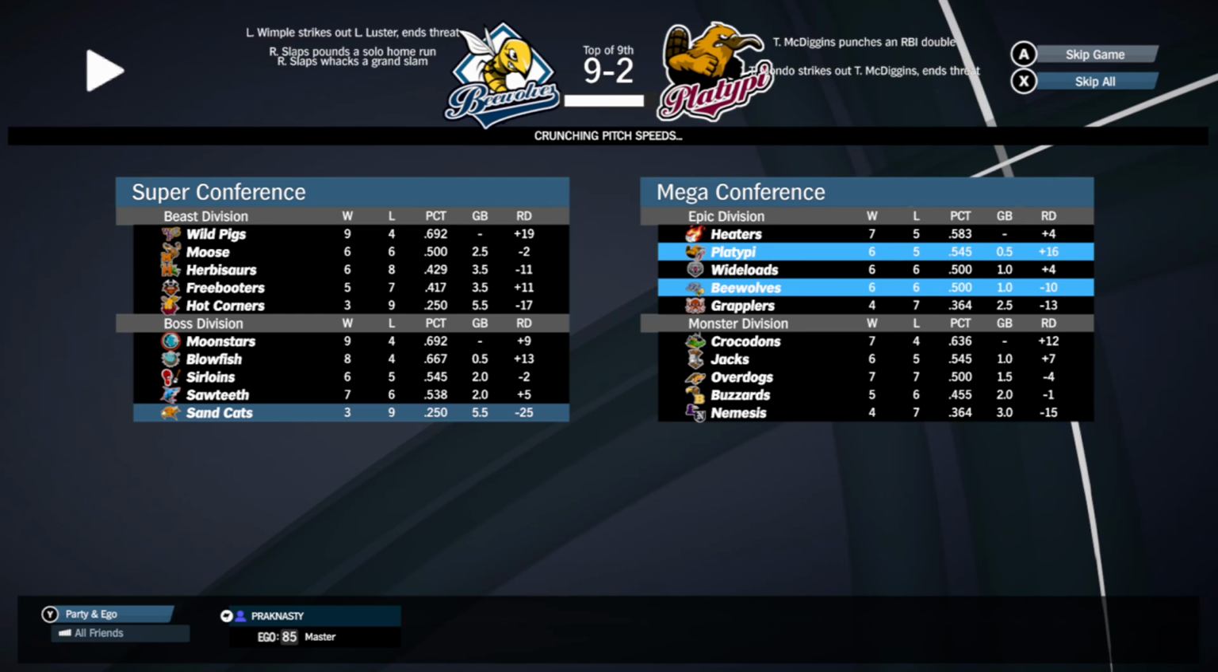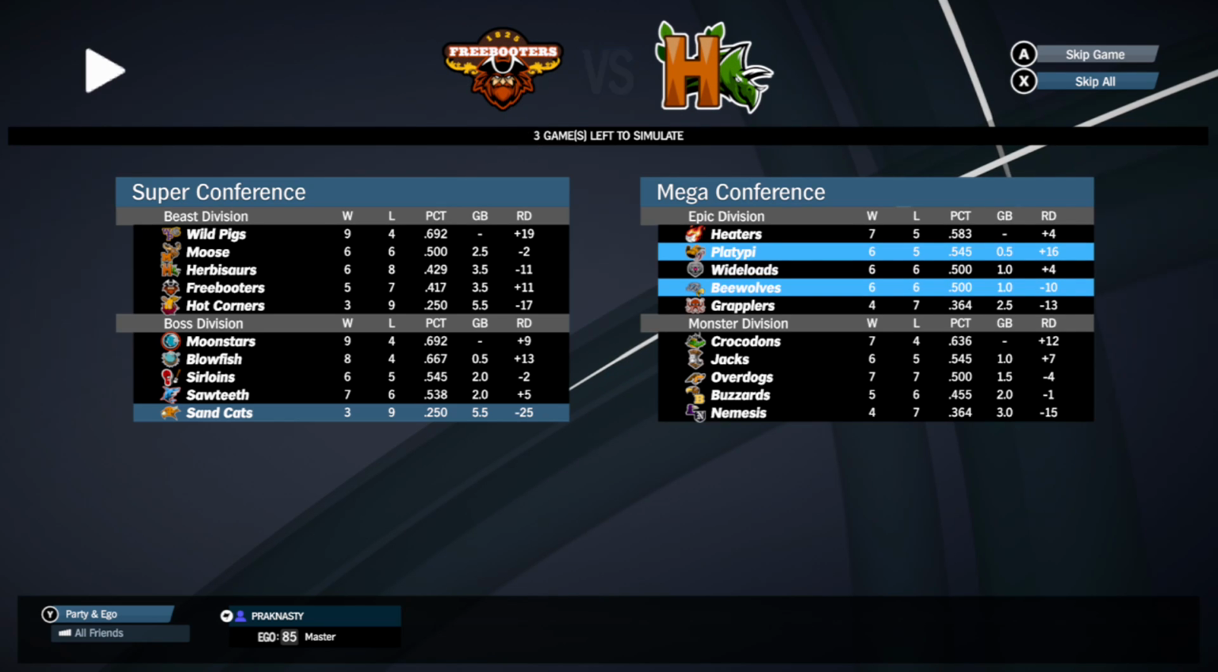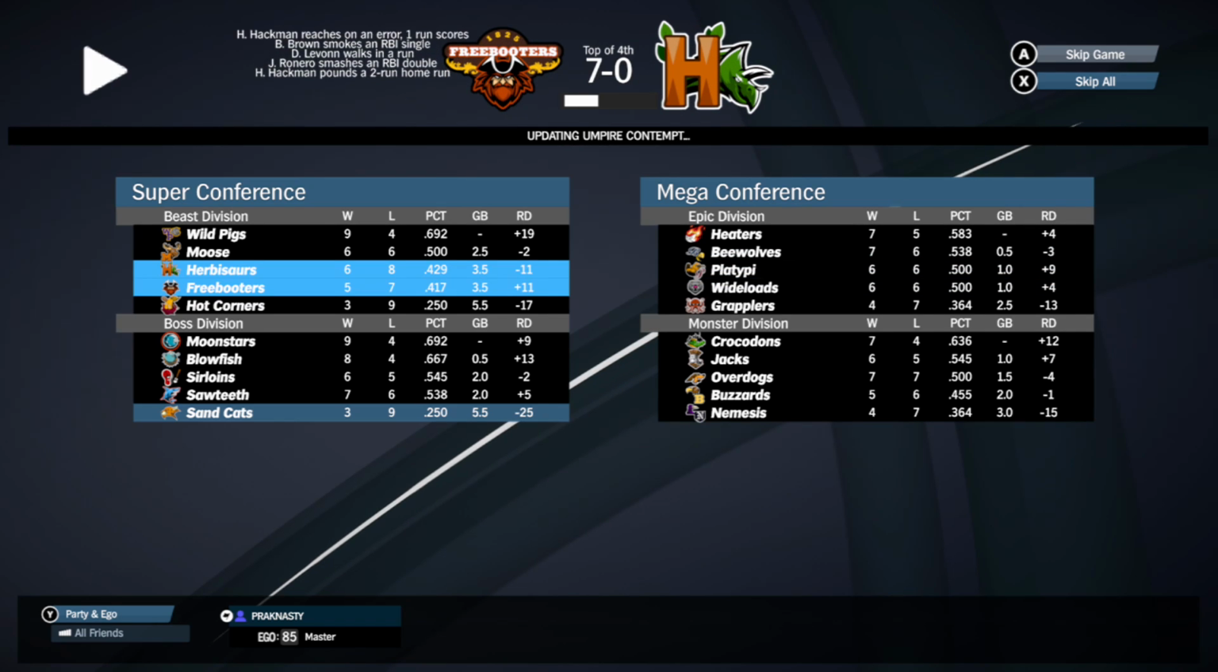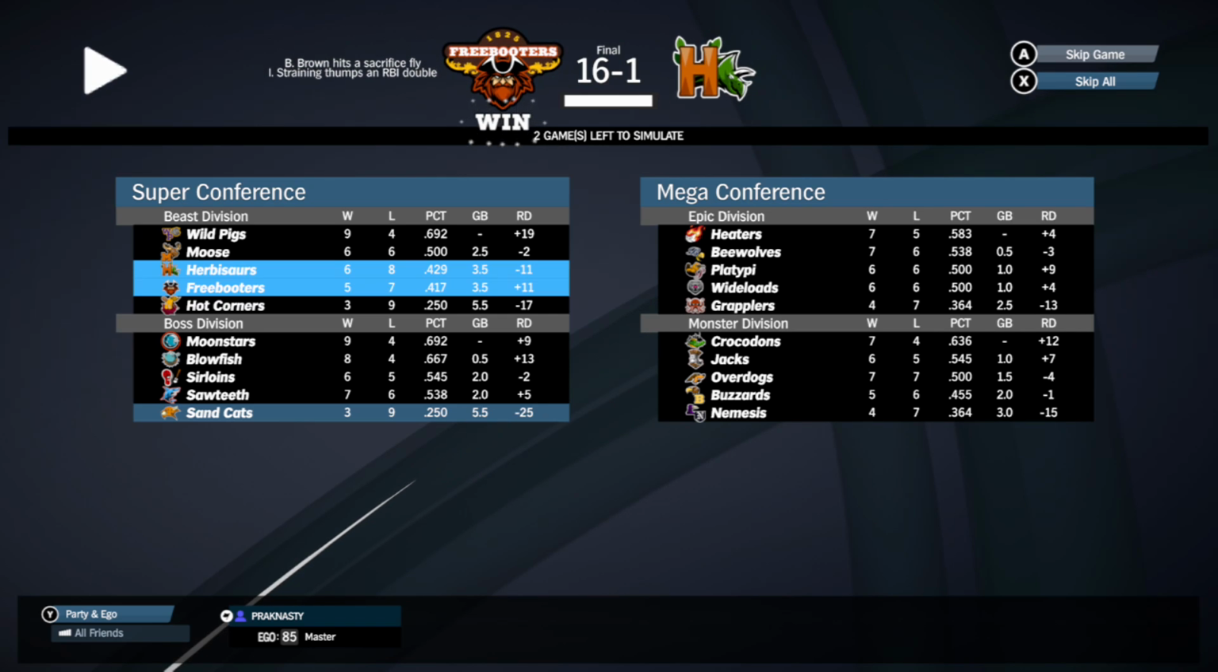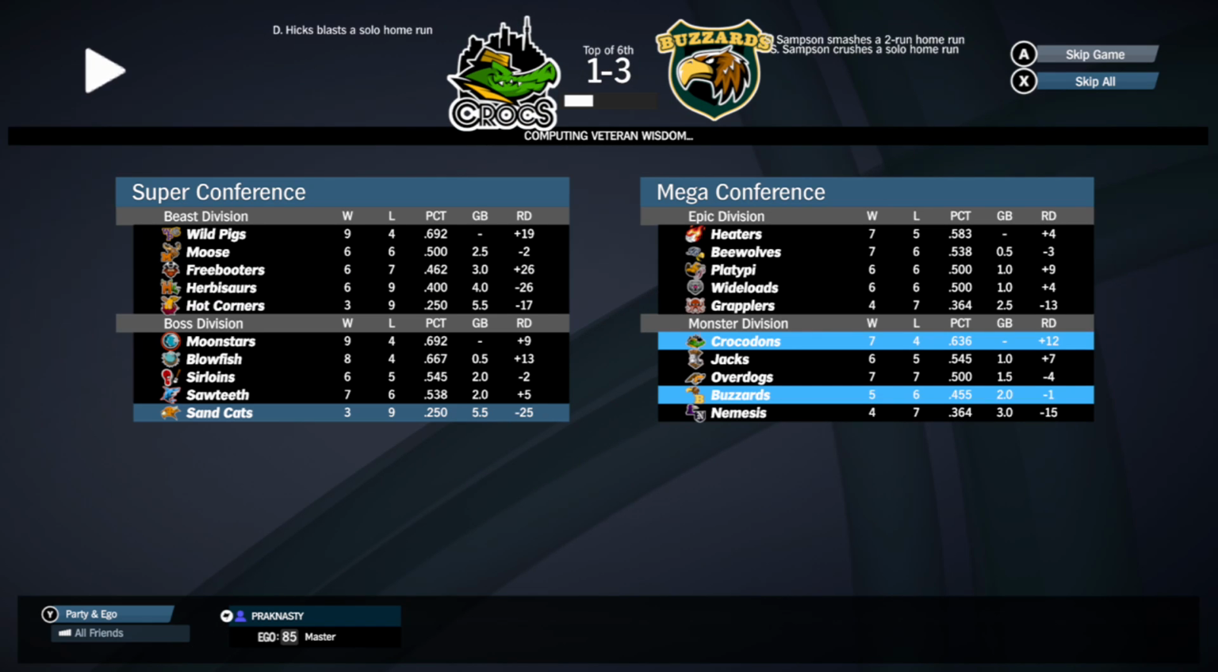Gives the Heaters the division lead back as the B-Wolves then beat the Platypi again 9-2, sweeping that series. Freebooters crushing the Herbisaurs again 16-1. They sweep that series. They're clawing closer.